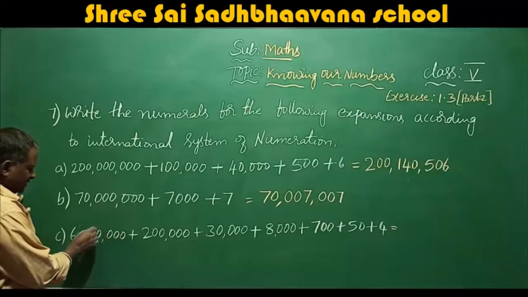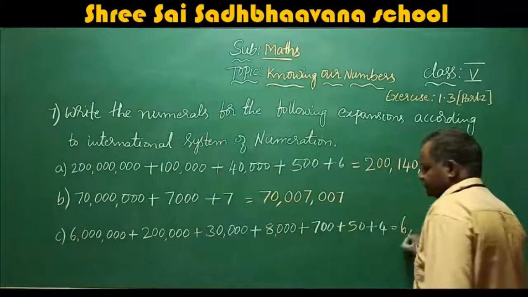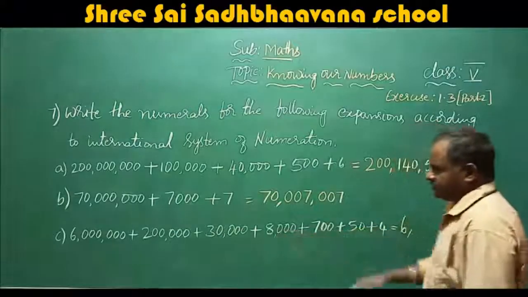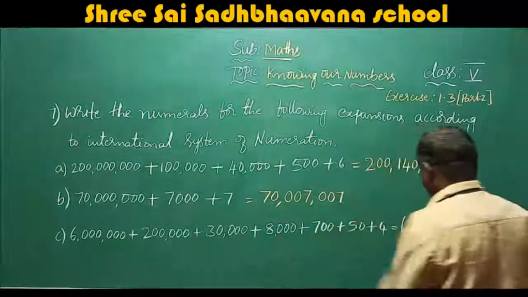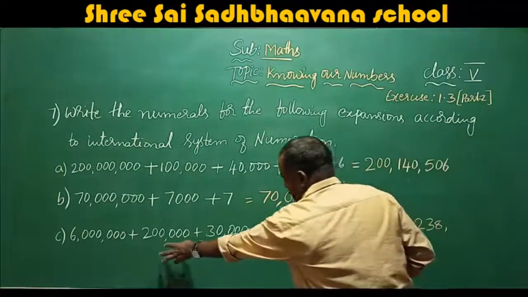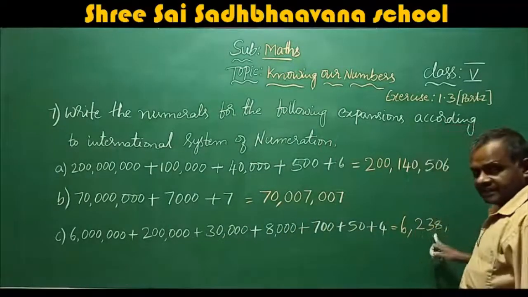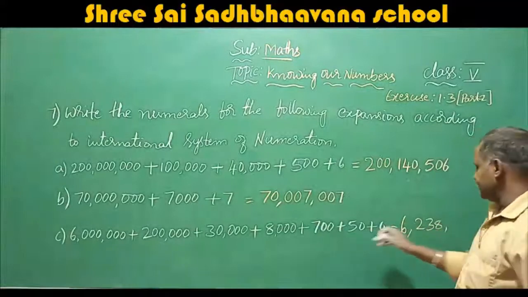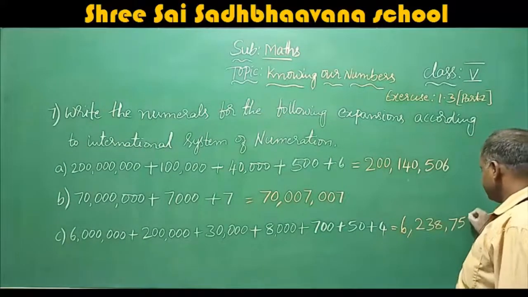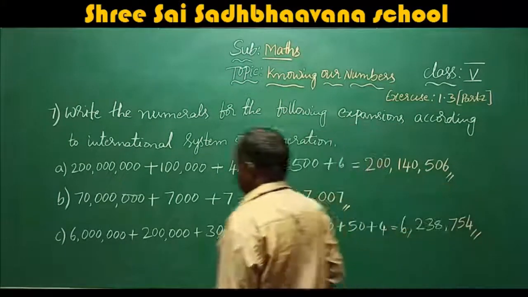When you come to here, they have given 6 million: unit, 10, 100, 1000, 10,000, 100,000, million. So 6 million, 238,000. This is 200,000, 30,000, 8,000, so in total 6 million, 238,754. So this is the answer.